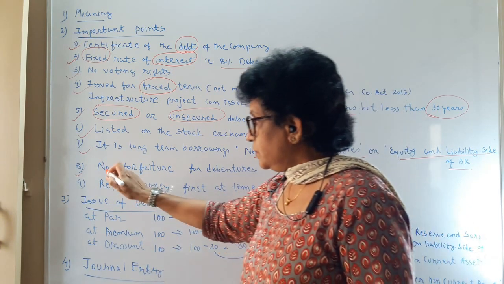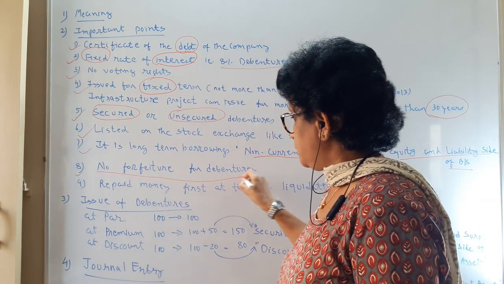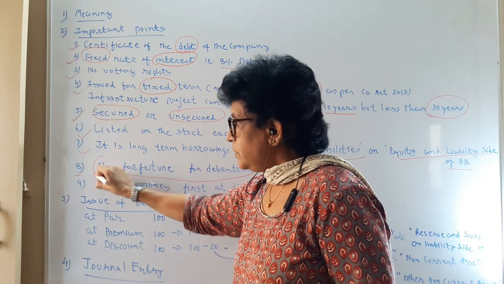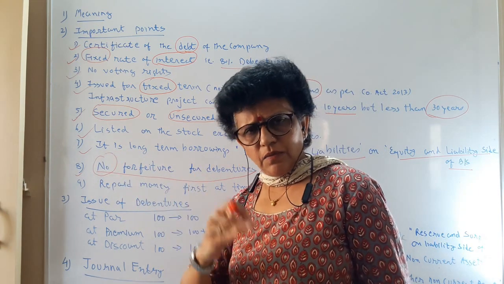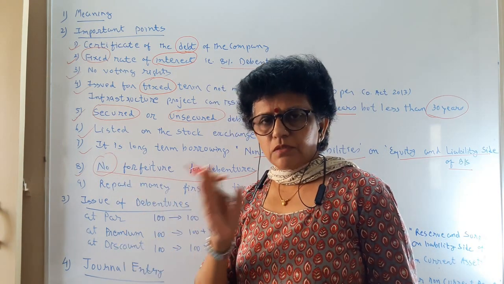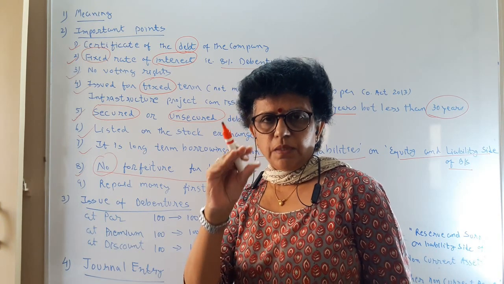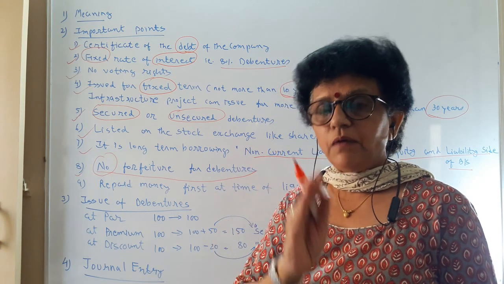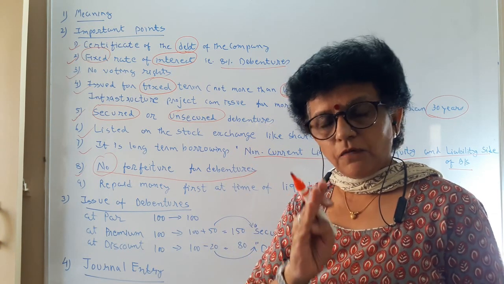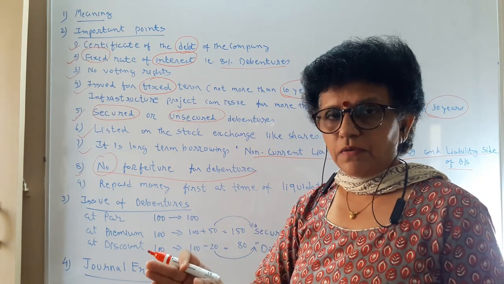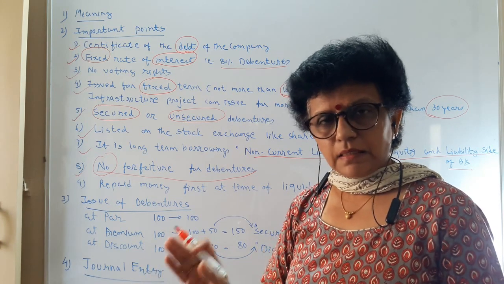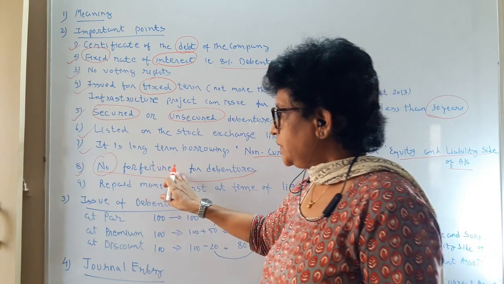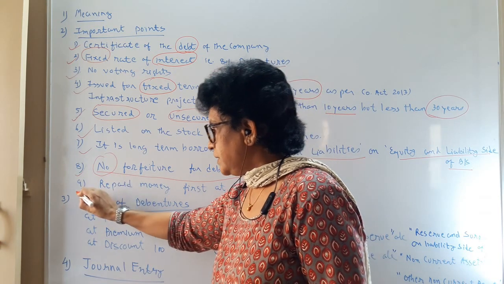Here there is no forfeiture procedure for the debenture. No need. If you have received less, it's fine. It is not compulsory to stick to the figure. In case of shares, we have to have the number of shares of the same amount. But in case of debenture, it may be less, no harm. So no forfeiture procedure is required for the debenture.